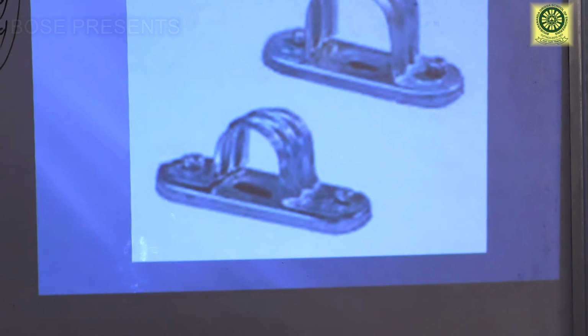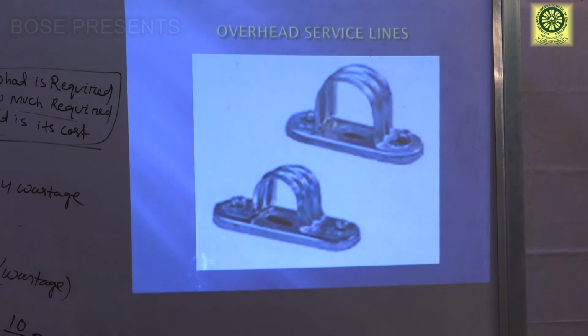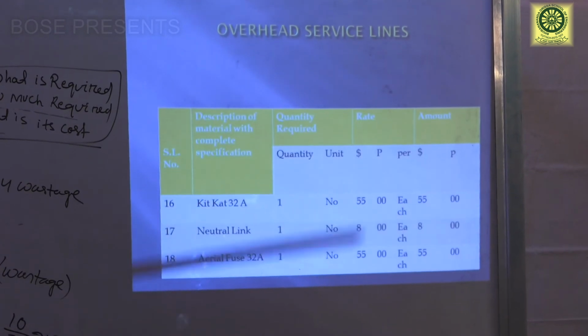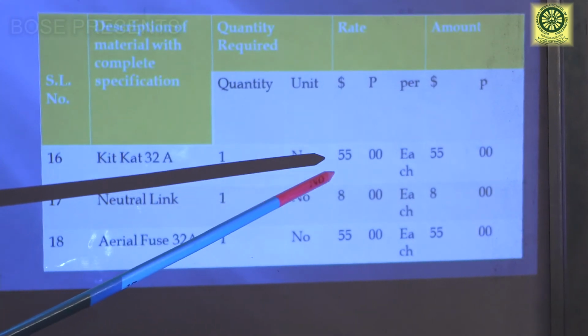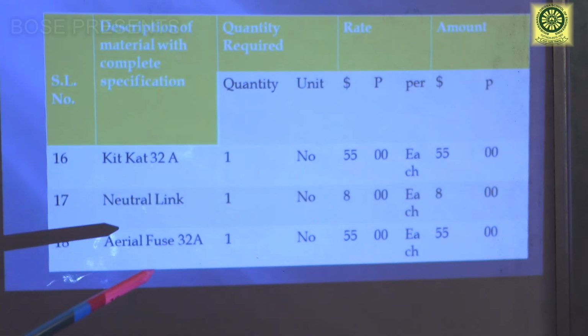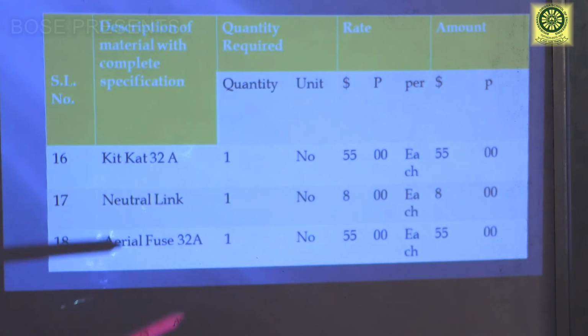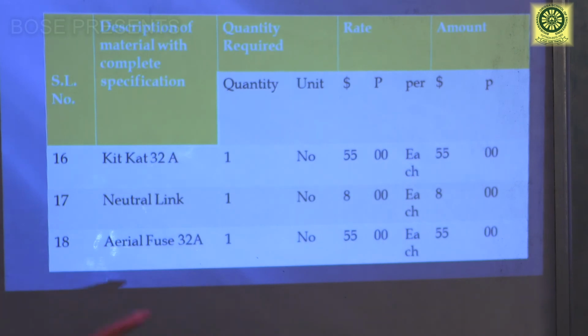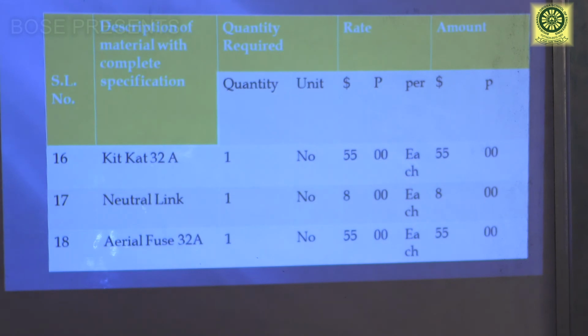Next, this is the conduit saddle 50 mm, this is 25 mm size. Next, KitKat fuse, one KitKat fuse is must required, so it cost 55 rupees. Neutral link also one required, one number 8 rupees. Aerial fuse, the function of aerial fuse is to protect the street light. So in the pole there is a street light, so to protect the street light we are using aerial fuse. 32 ampere rating, one number, this cost 55 rupees.